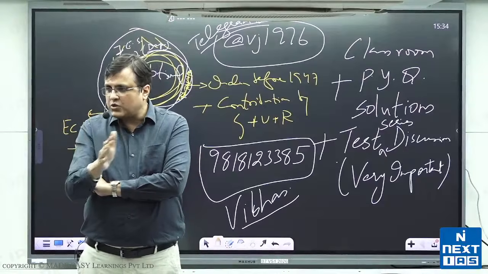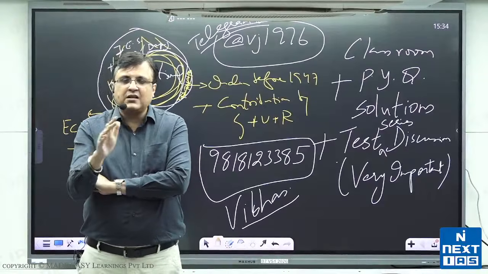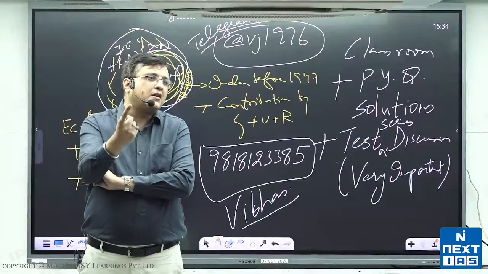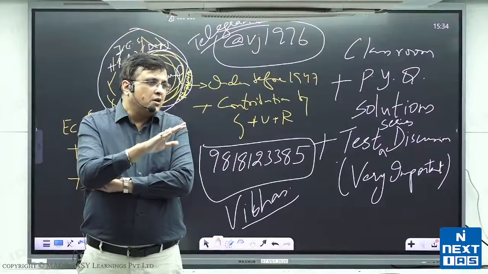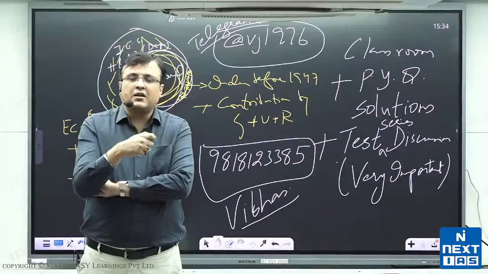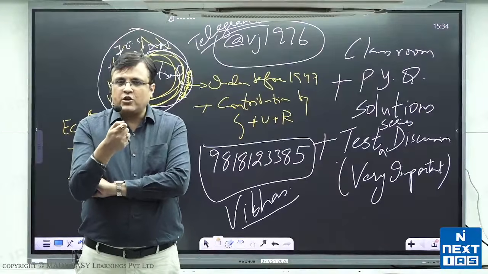You can go through the last 12-13 years papers, and you will see that in the last 13 years there are not even 12 numericals asked. It's not even 1 numerical per year that they ask you. But again, the dynamism comes from every year, the relevance keeps changing, and your understanding.